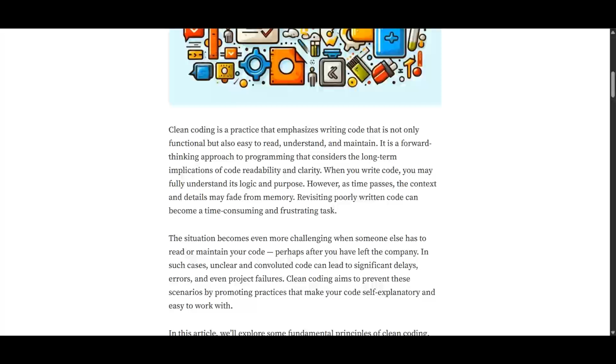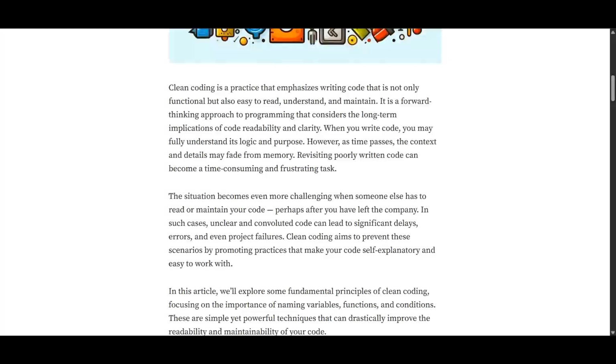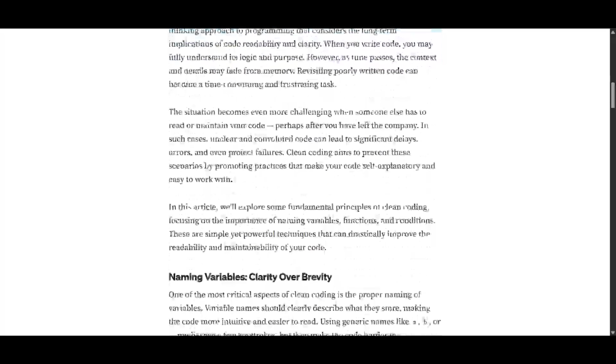That's in general, but we have to try to make it easier, and as easy as possible actually, to make it more understandable for others. So that's our introduction. Hopefully you understand now why clean coding is important and what it actually is.